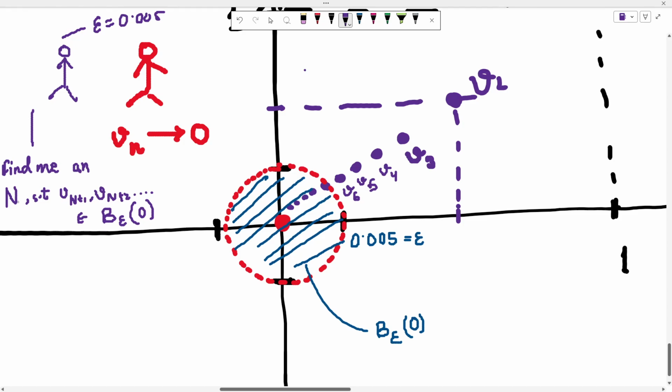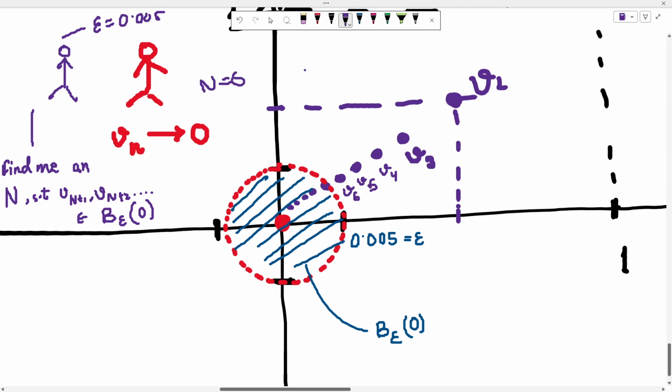If you can find such an n and bring it to me, then I might consider your claim. So this red guy does some calculations and he comes up with v6. So he comes up with the value of, let's say, n equals 6.